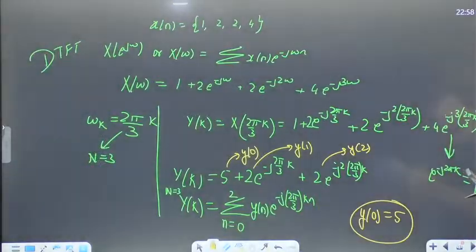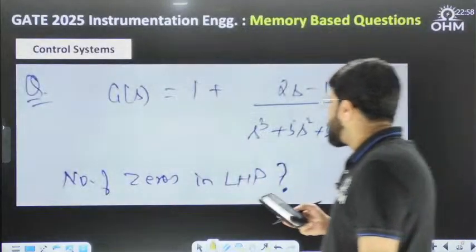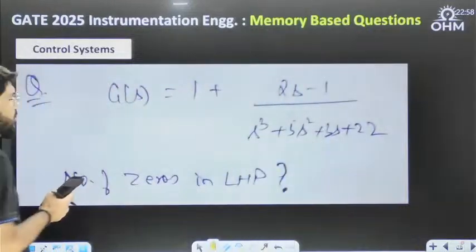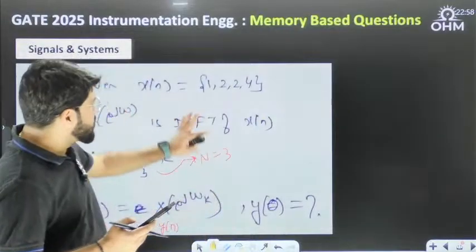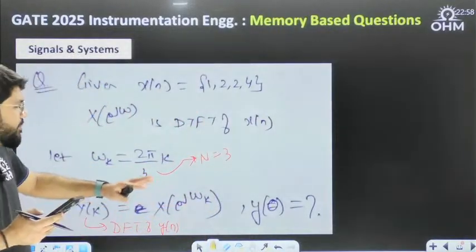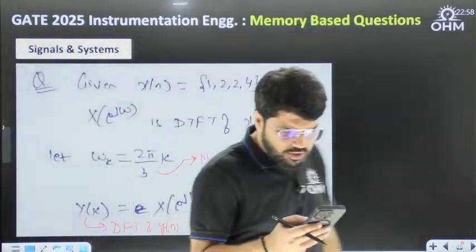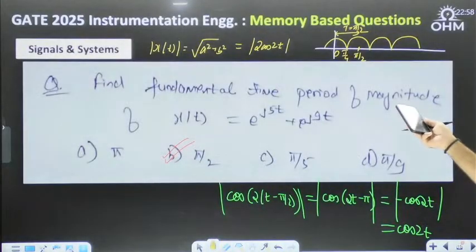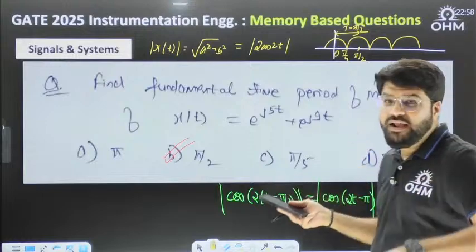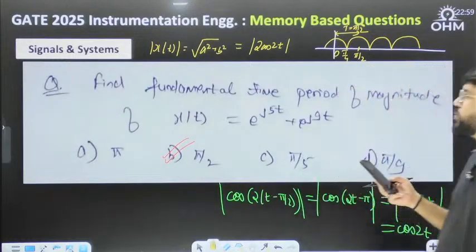Moving ahead to the next question. Okay, next question, control system. So more or less I can say 2 questions are good from signals and systems. This one is conceptual, easy, but it's not very straightforward. And the other one also has a good fundamental time period of the magnitude. That is what I think confused the students.